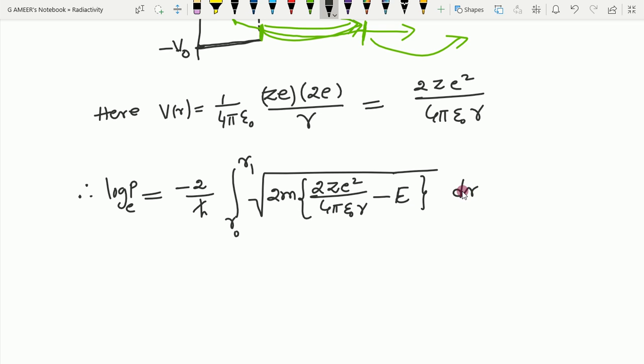So when it comes to r1, that is the location where the total kinetic energy will become potential energy. So that means at r is equal to r1, total energy E will become 2Z e square by 4 pi epsilon naught r1.